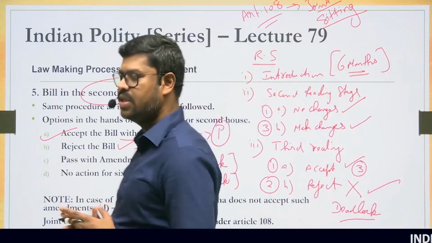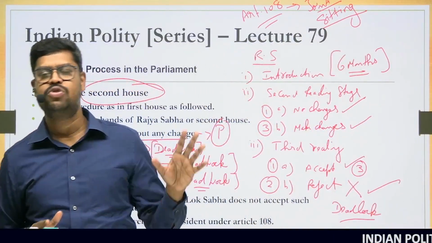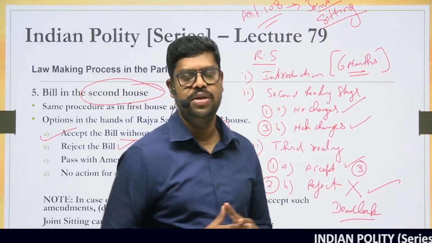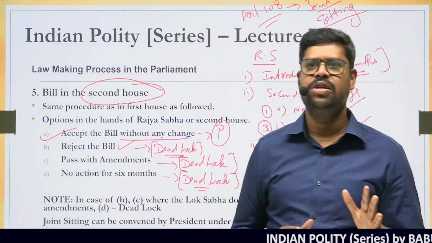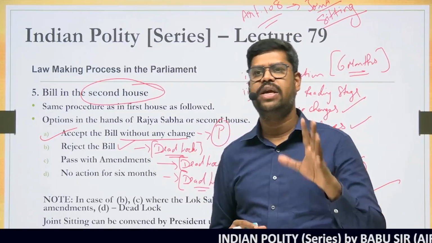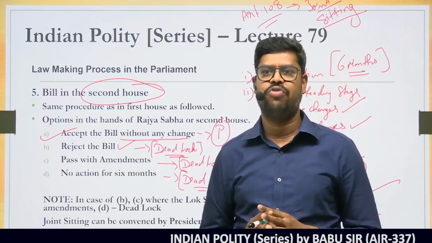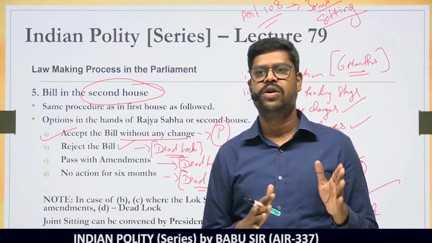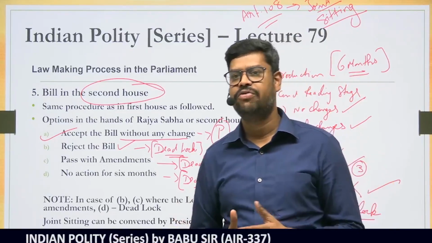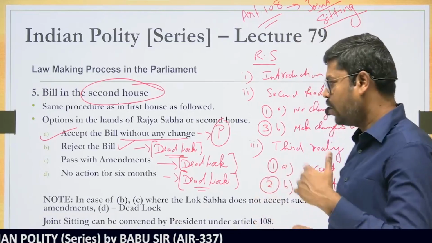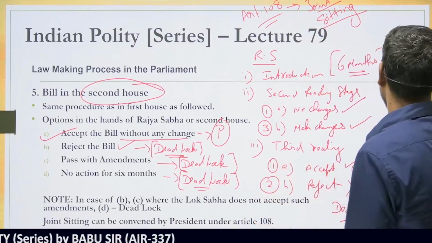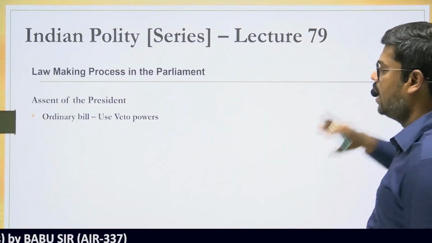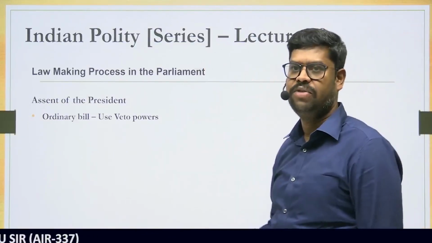However, this provision of joint sitting has not been used many times in our constitutional history. In the entire constitutional history of India, the joint sitting has been convened only 3 times so far. So you can remember this particular fact. And who can convene a joint sitting? The president, on the aid and advice of the Council of Ministers. So joint sitting is a way by which the deadlock can be resolved. And then finally, the bill goes to the president for his assent.